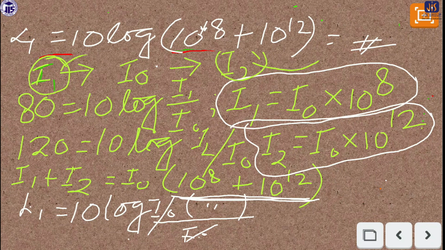In the same way you have to do it. Here we took the two sounds as 80 decibel and 120 decibel; there both will be 50 decibel, so no problem. You can use the same formula and find the final level of the sound. So this is all about your syllabus of noise pollution.